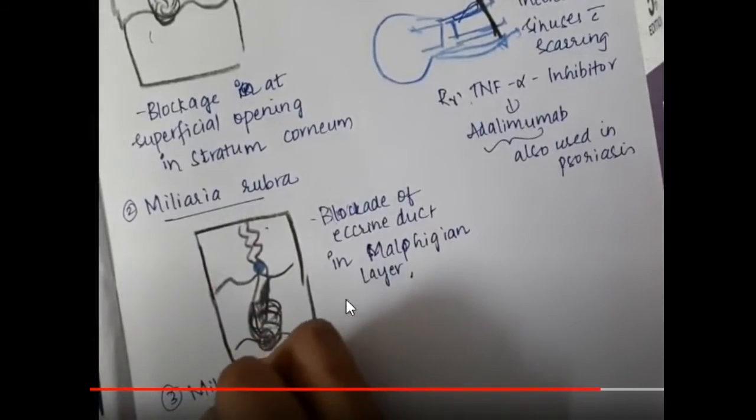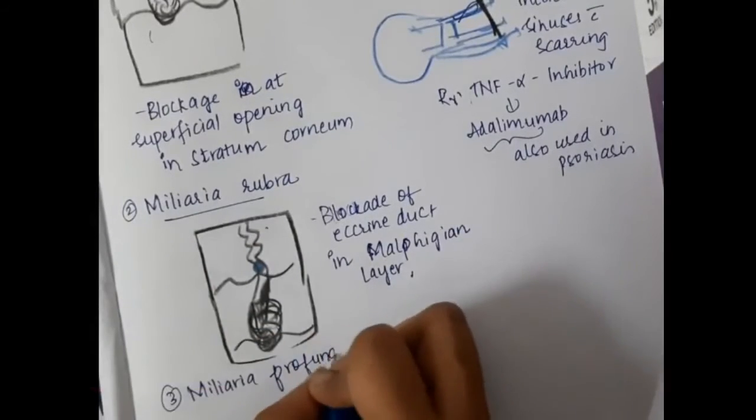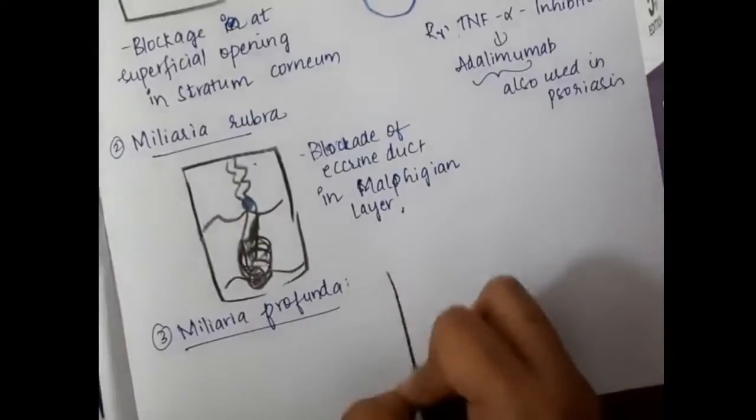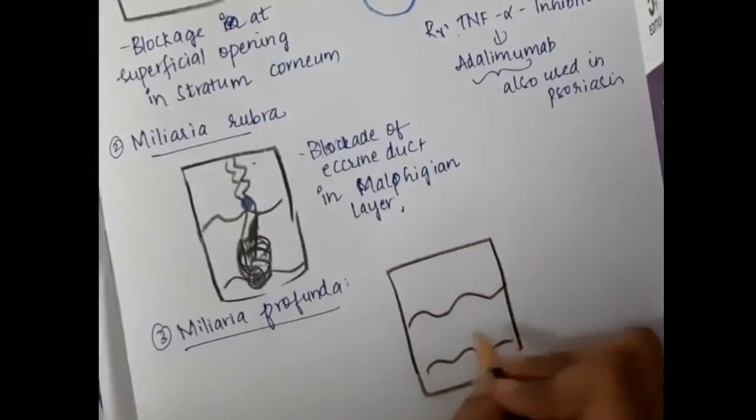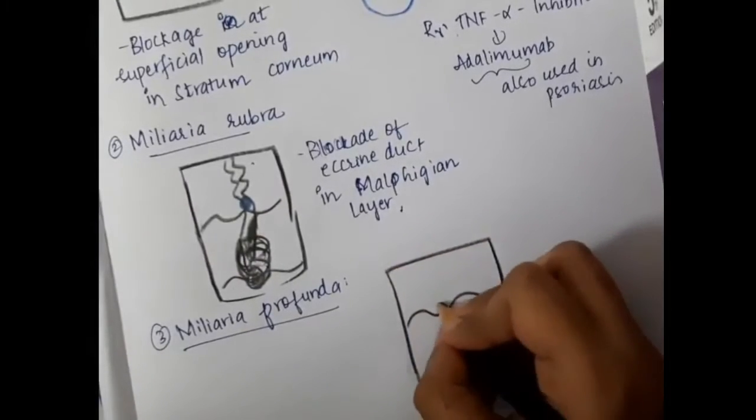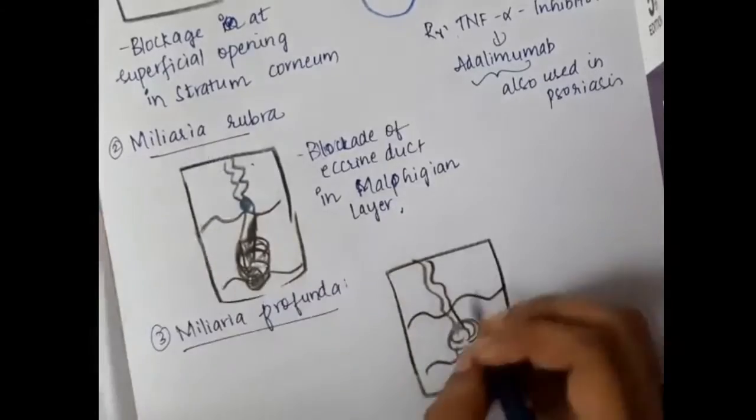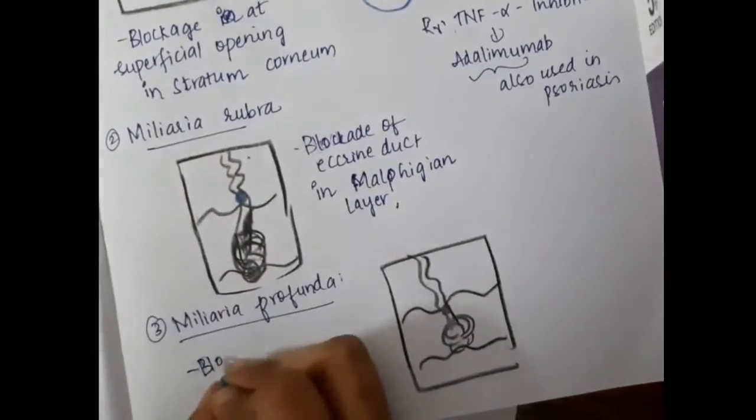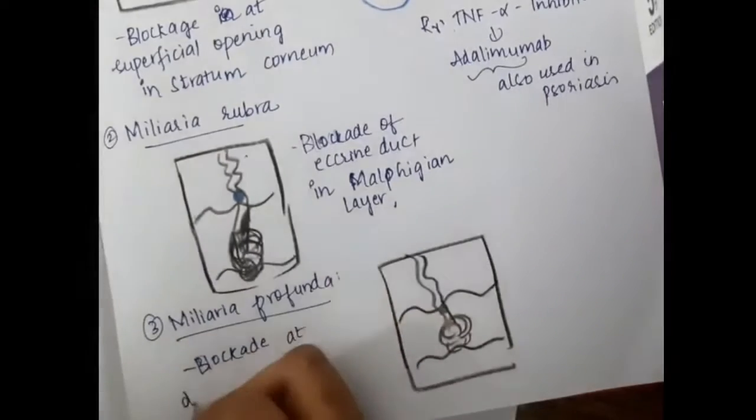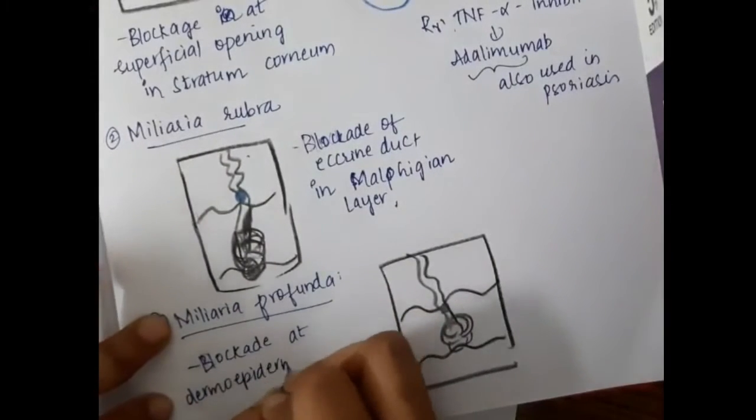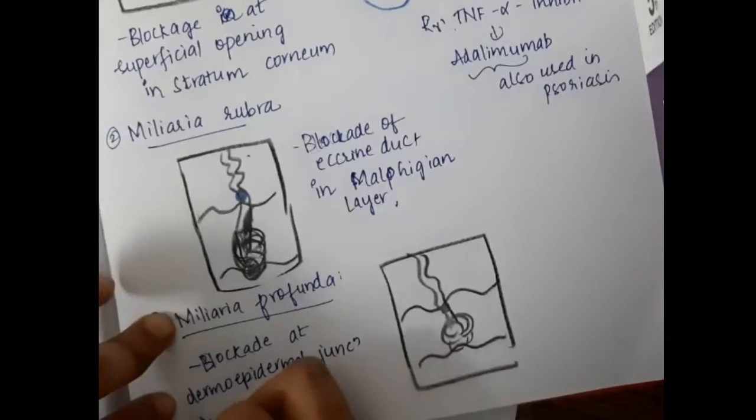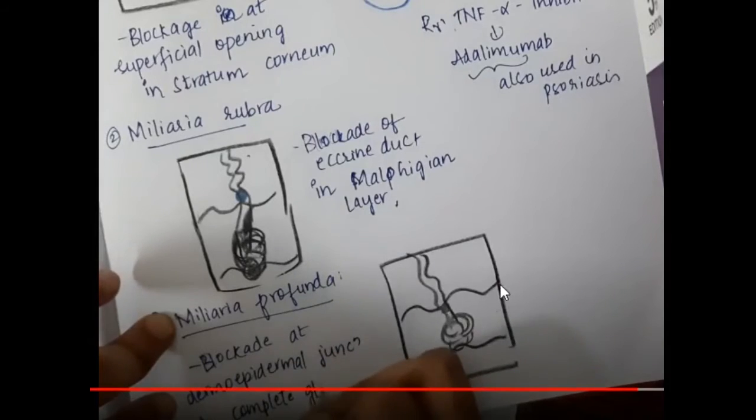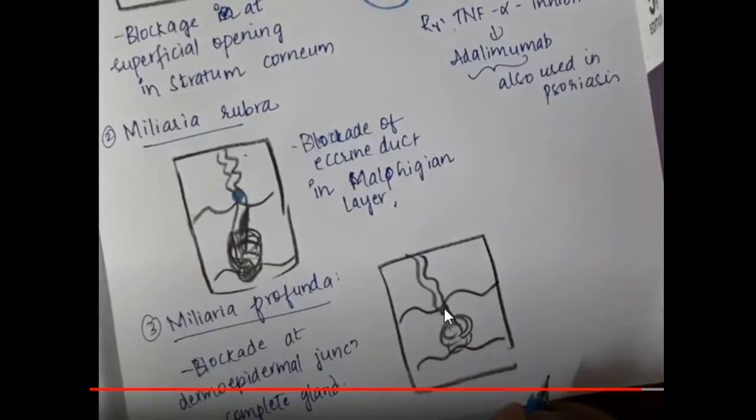Next we have the third one, which is miliaria profunda. In miliaria profunda, the blockade is present mainly in the dermoepidermal junction. This is the sweat gland. Now the blockade is present at the dermoepidermal junction in the complete gland. So this is miliaria profunda. This is the dermoepidermal junction. Here you will see the blockade.